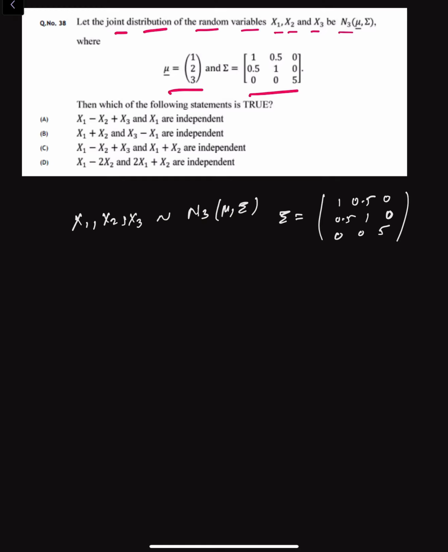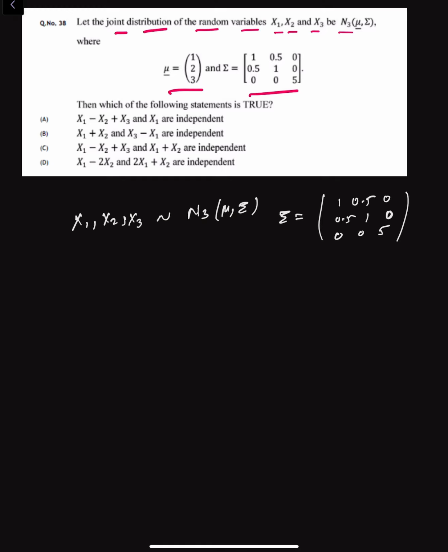Let the joint distribution of random variables x1, x2, x3 be normal(mu1, sigma), with mu1 and sigma given. Now we need to find which of the following statements is/are true. So we have x1, x2, x3 follows this normal(mu1, sigma), and sigma is given as [1, 0, 0.5; 0, 1, 0; 0.5, 0, 5].